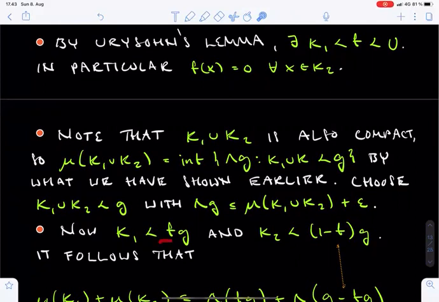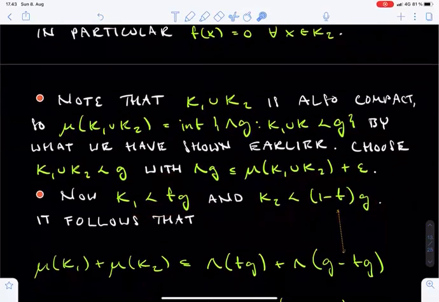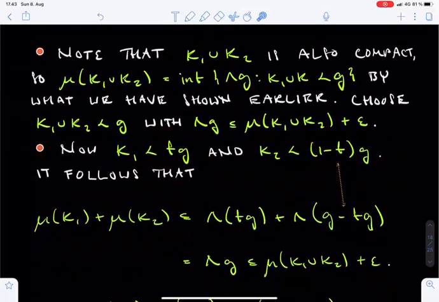Now we have two functions f and g, where f dominates K1, g dominates the union of K1 and K2, and f moreover vanishes on K2. Therefore, K1 is dominated by f times g, and K2 is dominated by (1 minus f) times g. With these facts in hand, we may estimate as follows.